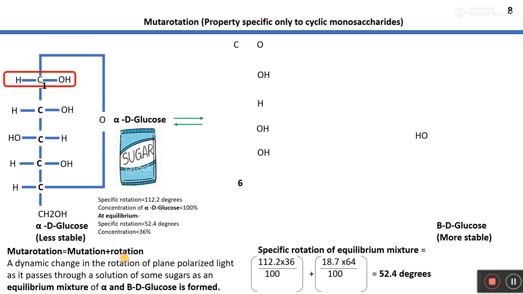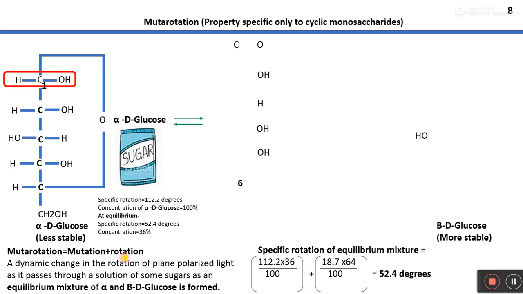As I taught you earlier, specific rotation is a special property of optically active compounds, in which the compound rotates plane polarized light through a certain angle, right?